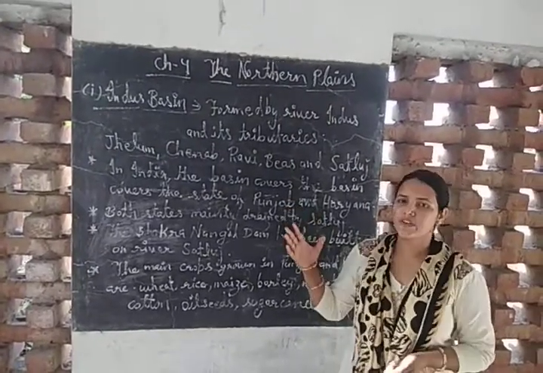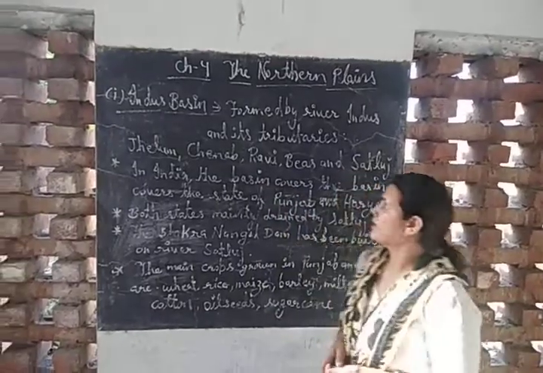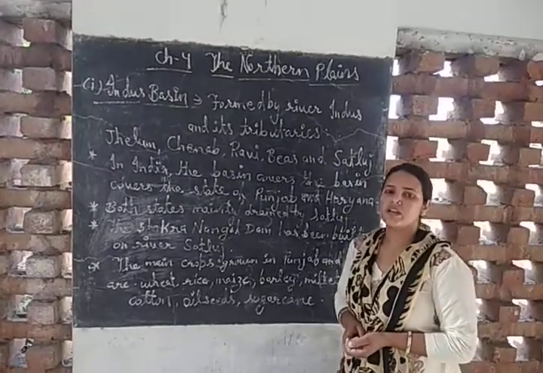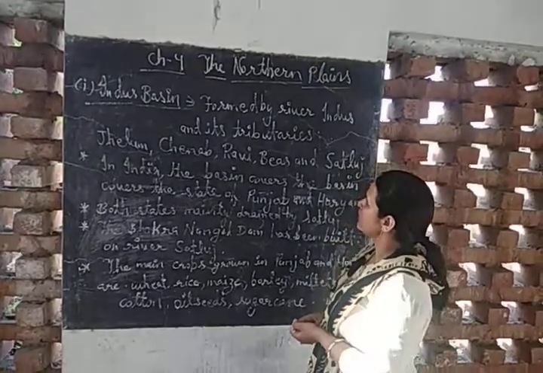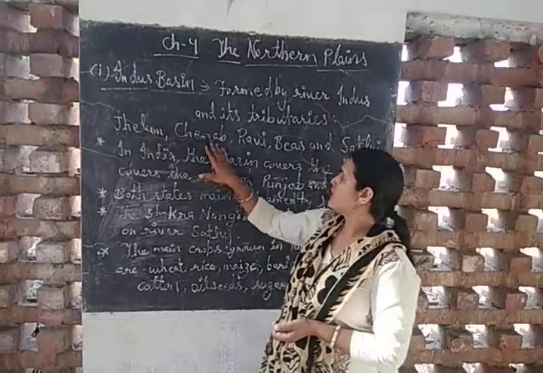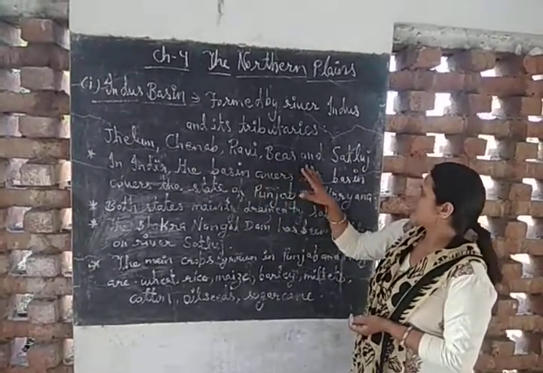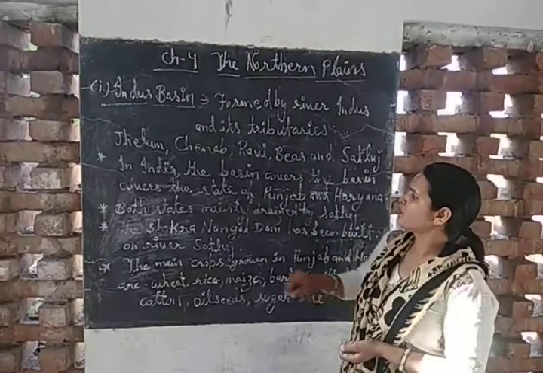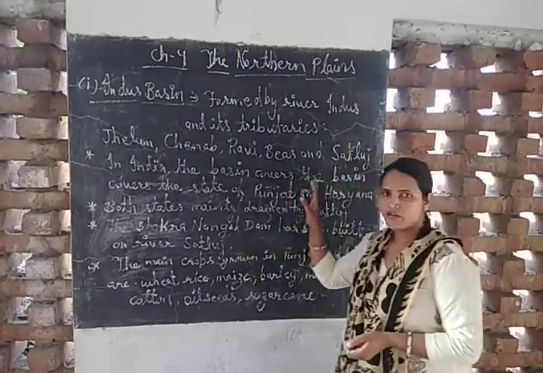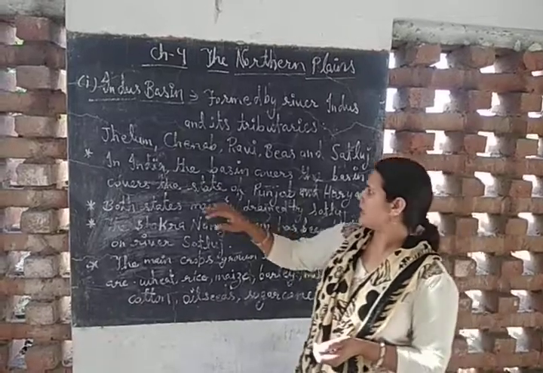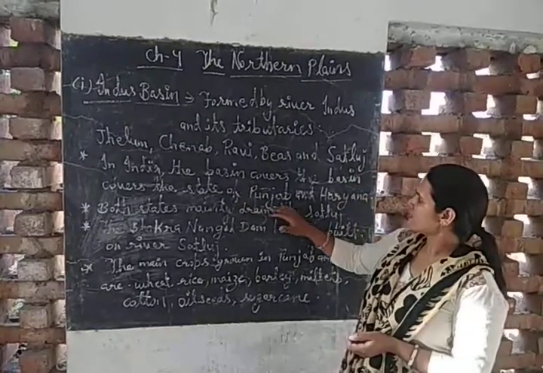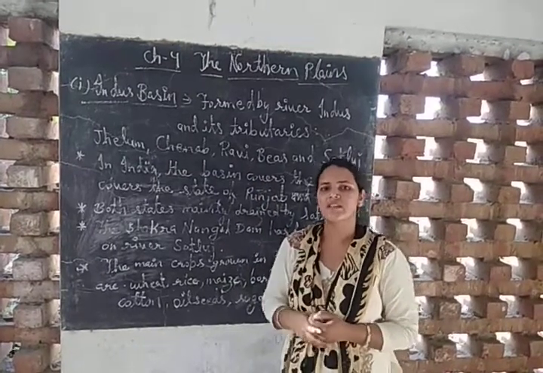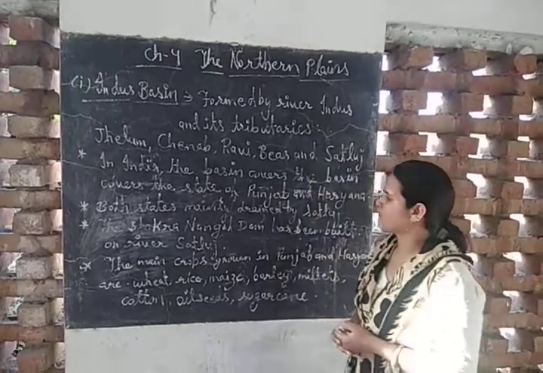Let's discuss the first basin, the Indus Basin. The Indus Basin is formed by the river Indus and its tributaries. Which are the tributaries of river Indus? They are Jhelum, Chenab, Ravi, Vyas and Satluj. Most of the river flows in Pakistan, but in India, the basin covers the states of Punjab and Haryana.